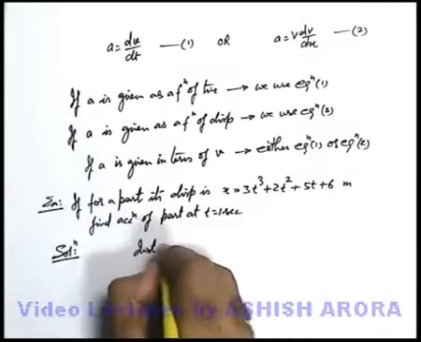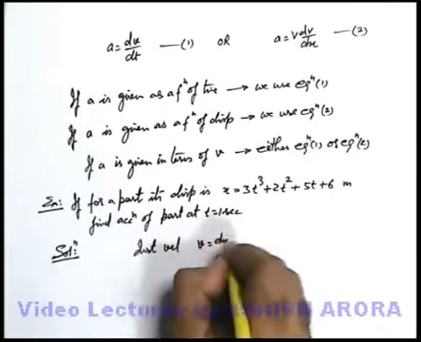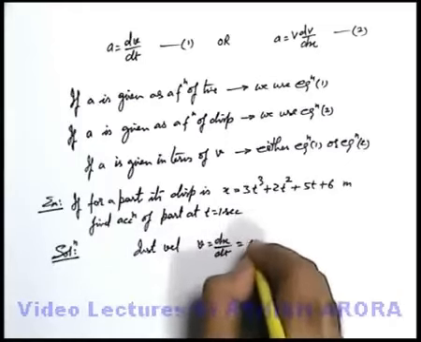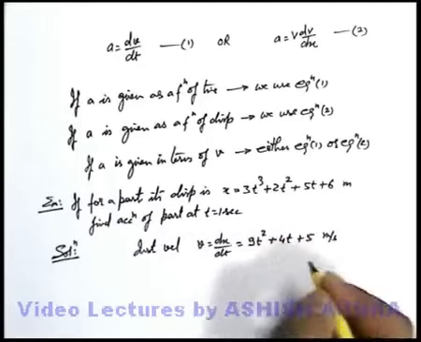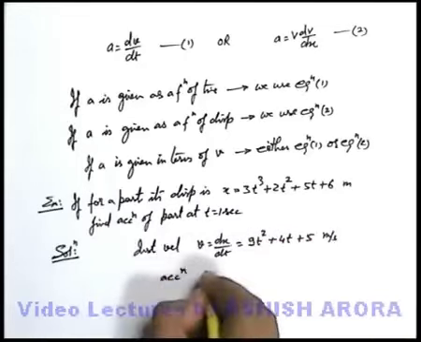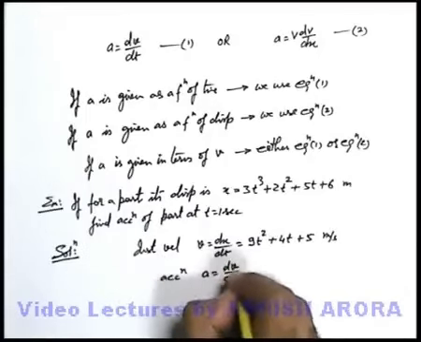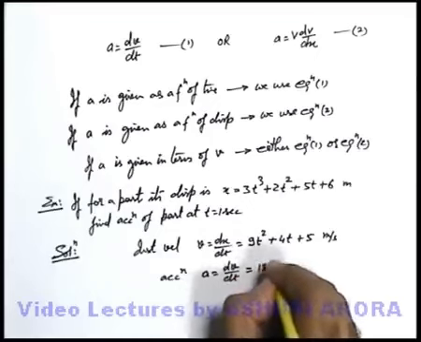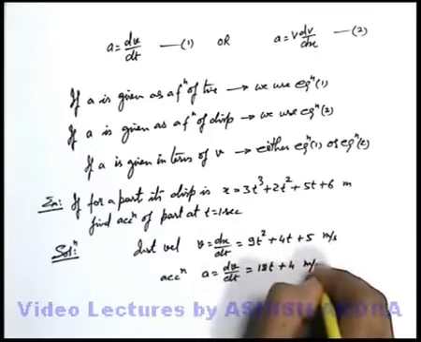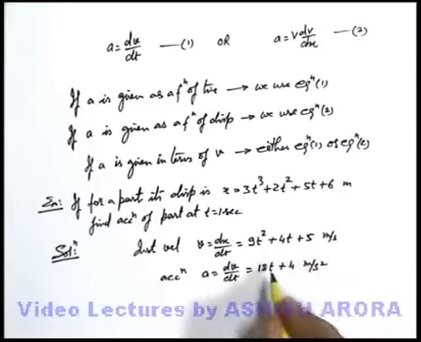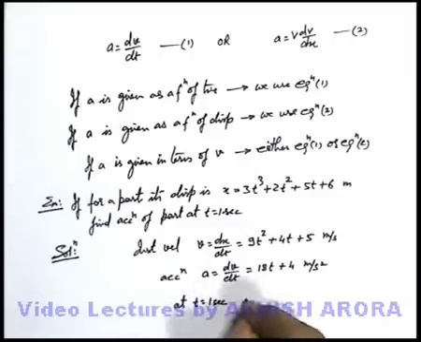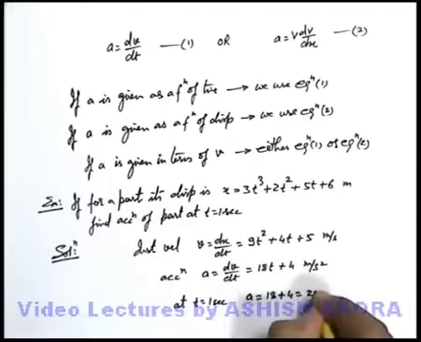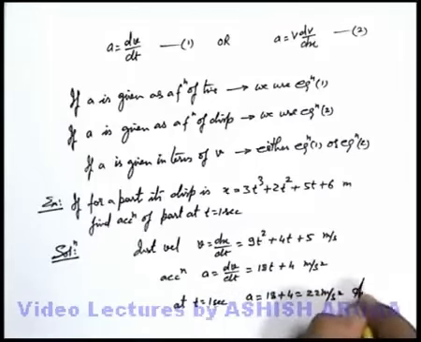Here we can calculate the instantaneous velocity as dx by dt. If we differentiate it, it gives us 9t square plus 4t plus 5, in meters per second. And if we find the acceleration, it is given as dv by dt. Once again we differentiate, and it will be 18t plus 4 meters per second square. We are required to find the acceleration at t equals 1 second. If we put t equals 1, it is 18 plus 4, that is 22 meters per second square. This will be the answer to this question.